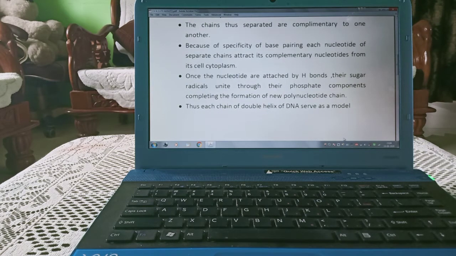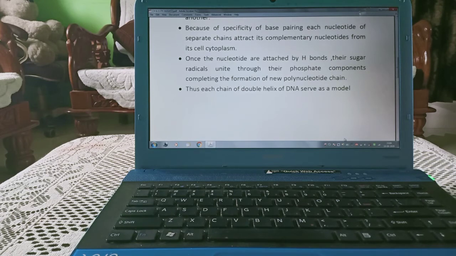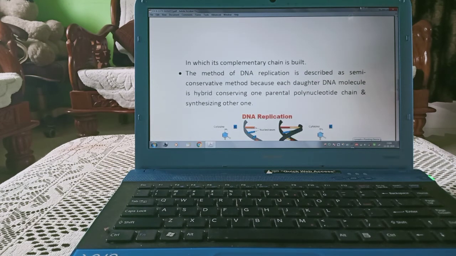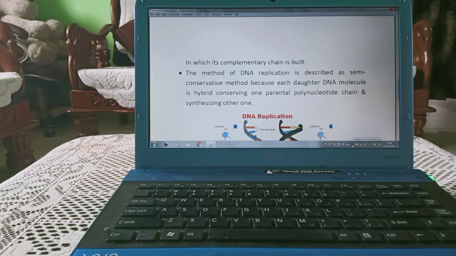Once the nucleotides are attached by hydrogen bond, their sugar radicals unite through their phosphate components, which completes the formation of a new polynucleotide chain. Thus, each chain of the double helix of DNA serves as a model in which its complementary chain is built.